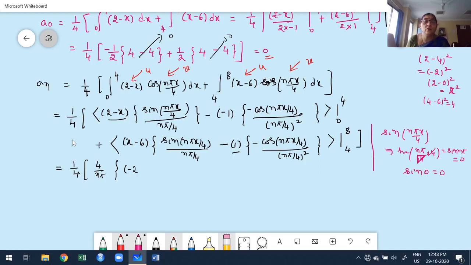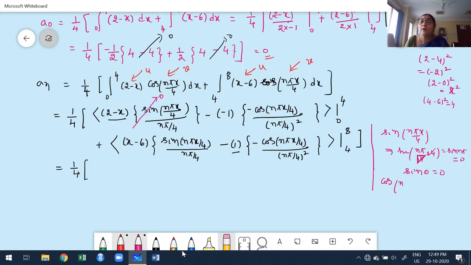It is not necessary to apply the upper and lower limit for the first term. That's why I told you a number of times, whenever having a product of sine and cos, we try to verify the corresponding limit. Now, this sine value, both at the upper and lower limit, is 0. Therefore the product must be 0. You neglect it.